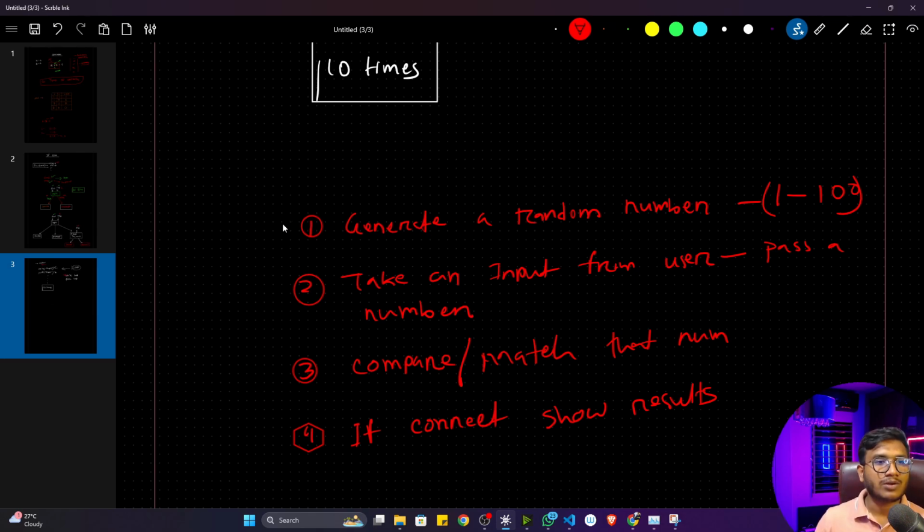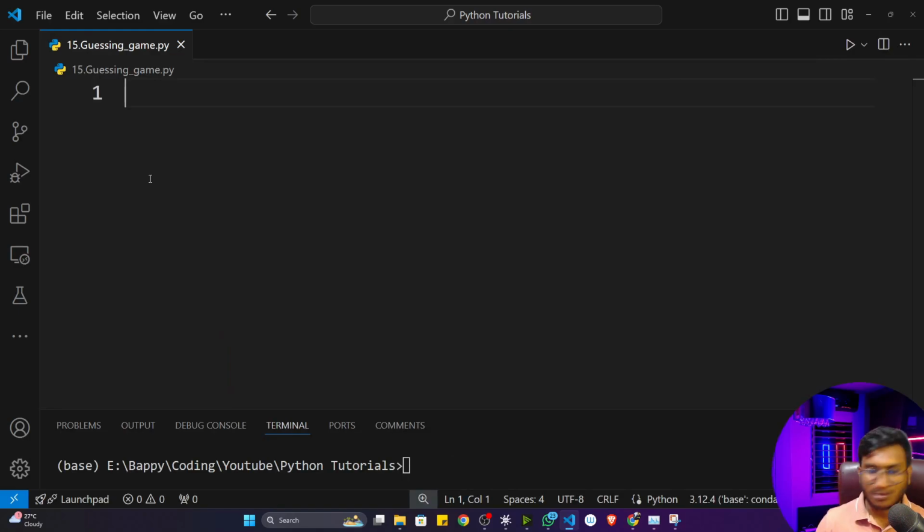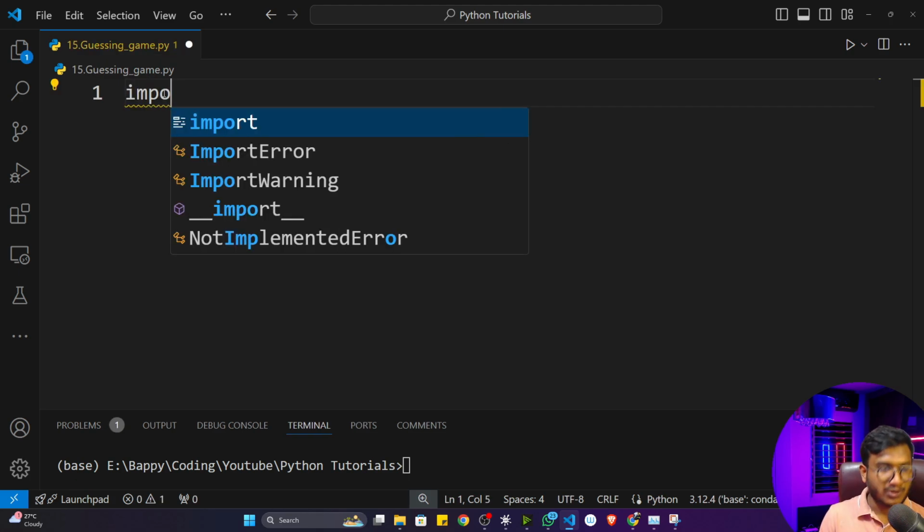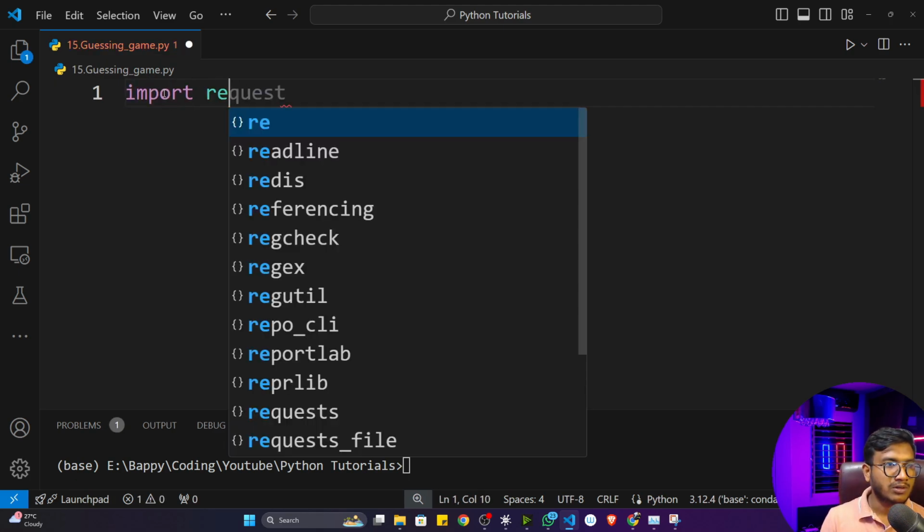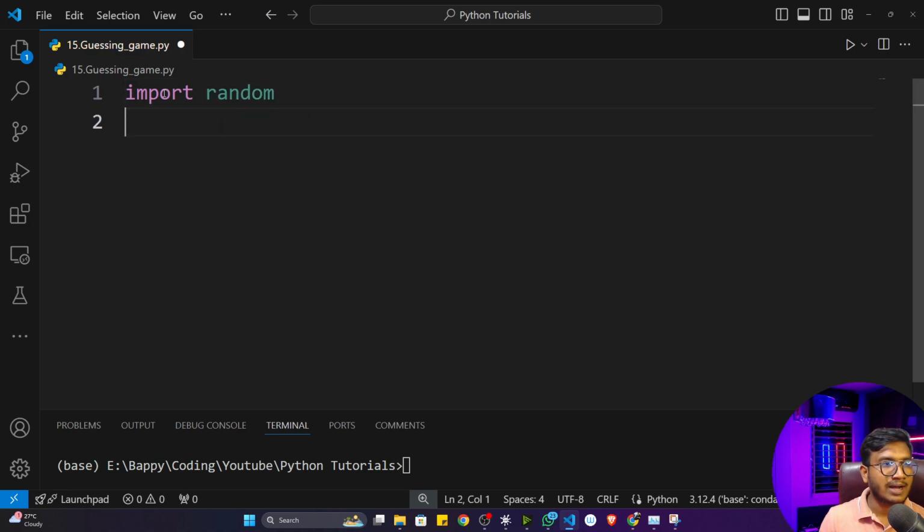Now the first thing I have to do is generate a random number. How to generate a random number? I think you already saw, we can use a module inside Python. There is a module called the random module. I think I already taught you this module. So let's import this random module.